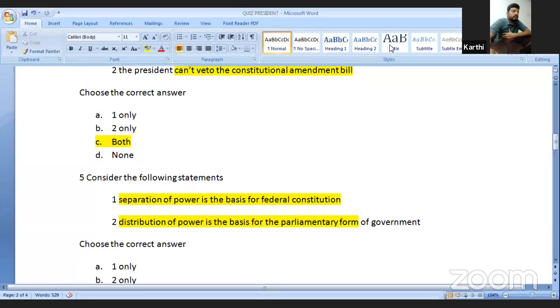We have seen that to become the president, eligibility requires completion of 35 years, eligibility to be appointed as a member of Lok Sabha, and he has to fulfil other criteria. So he has to be a citizen of India. The fifth question talks about, one second, I will share it.